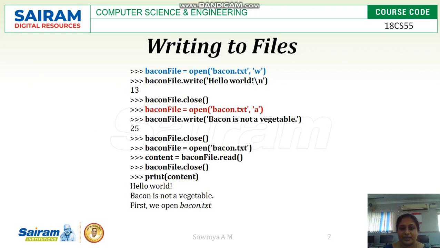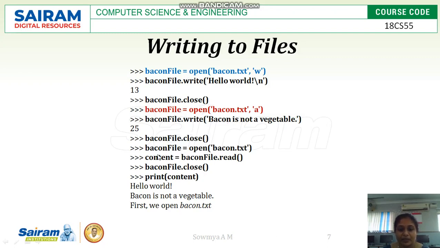So here is an example of how we can write to a file. beacon file is a file object for the file beacon.txt. You are opening the file beacon.txt in write mode. beacon file dot write: beacon file is a file object, so call the file object's write method and pass the string you want to write inside the beacon file. Once you close the beacon file, before reading the data from it, you have to open it again.